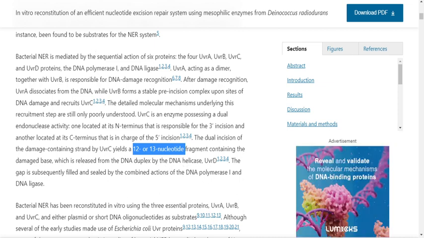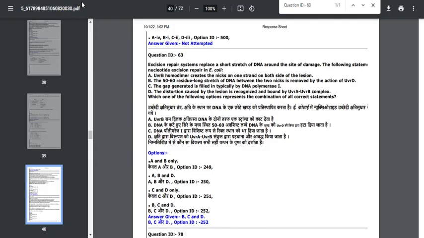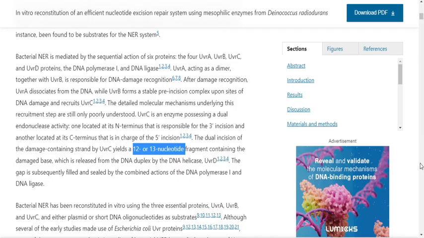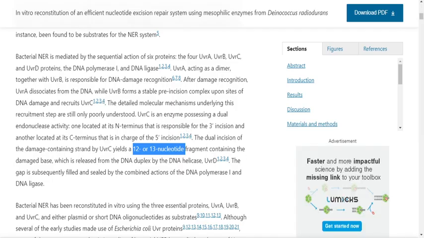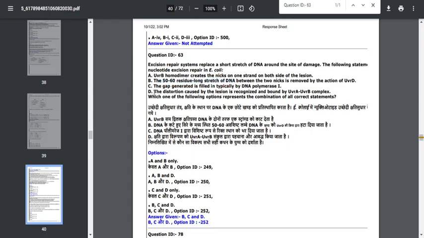But here what they just mentioned, the nucleotide range, the size of the residue is 50 to 60, but it's not a long stretch of DNA. It is only a short stretch of DNA consisting of 12 to 13 nucleotides. Okay, friends, so you will be getting a mark for this particular thing. Rest of the options are correct.